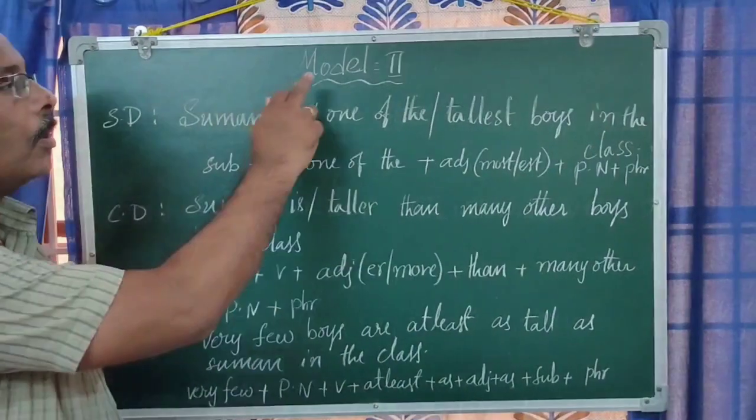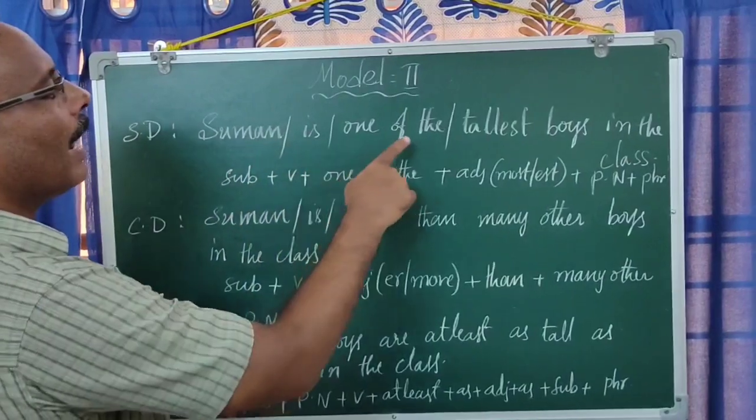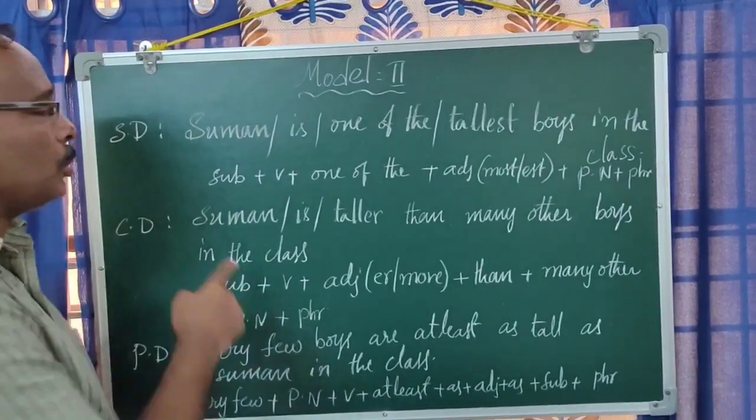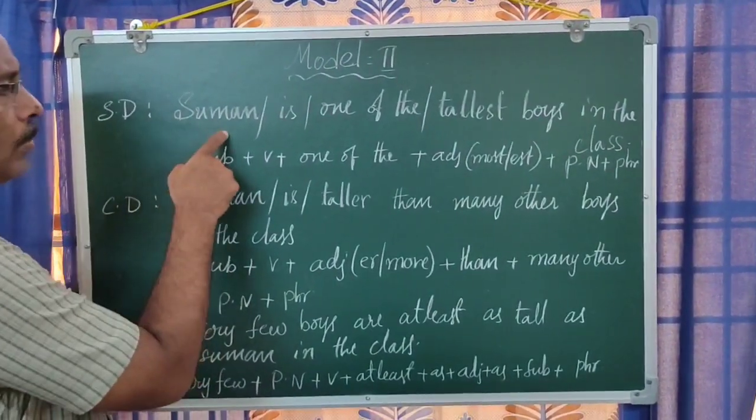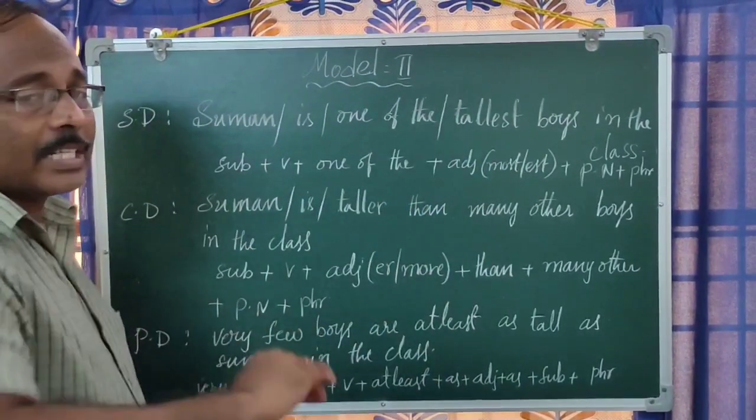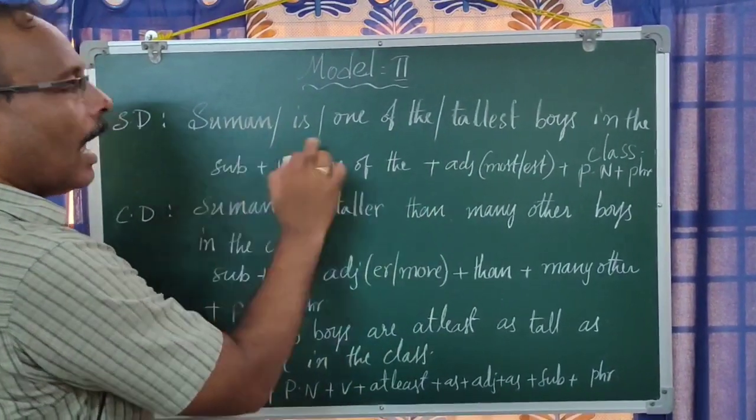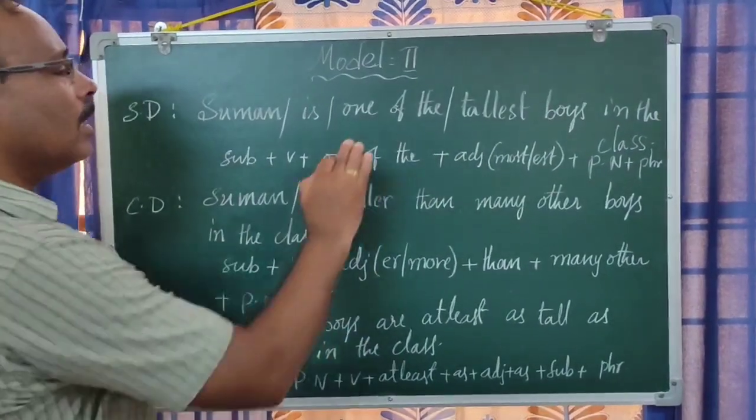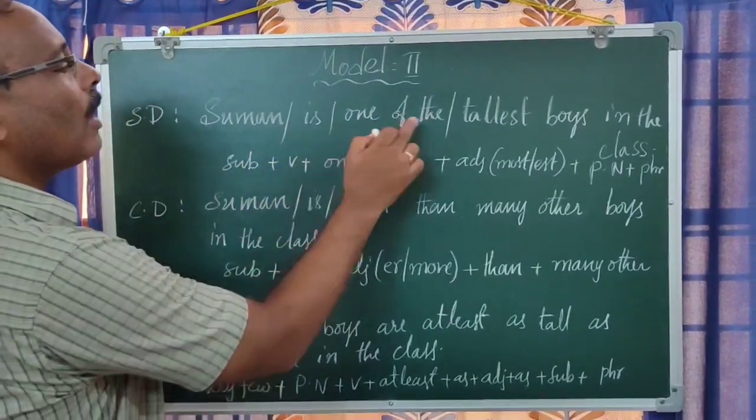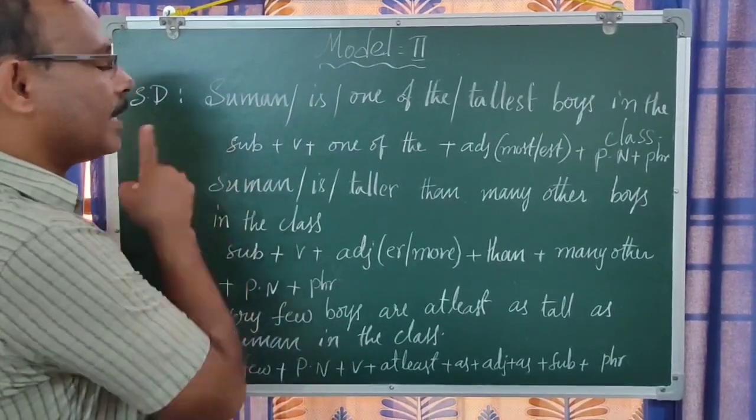Now we shall see model 2. In the first one we used only "Suman is the tallest boy", that means ultimate. But here Suman is not ultimate. Once you read this sentence, in the superlative degree, "Suman is one of the tallest boys in the class". That means he is not the ultimate, but there are some, very few, boys who are as tall as Suman, and they are the tallest boys. Suman is one of the tallest boys. He is one among the tallest boys in the class. That's what this sentence says.